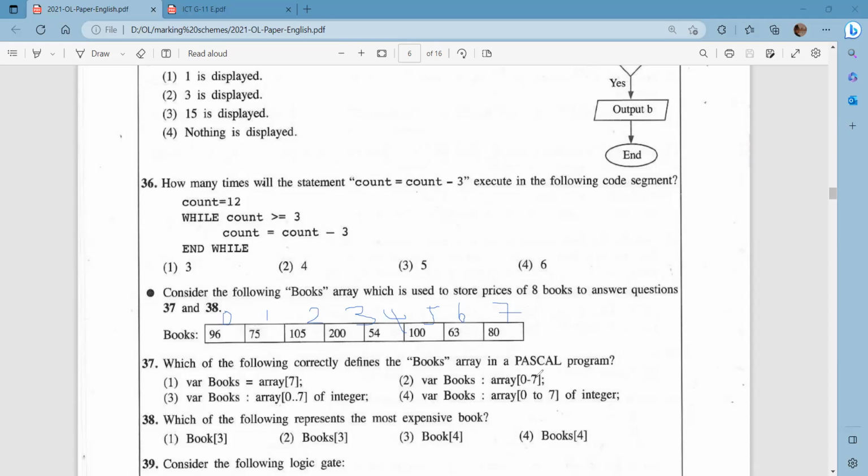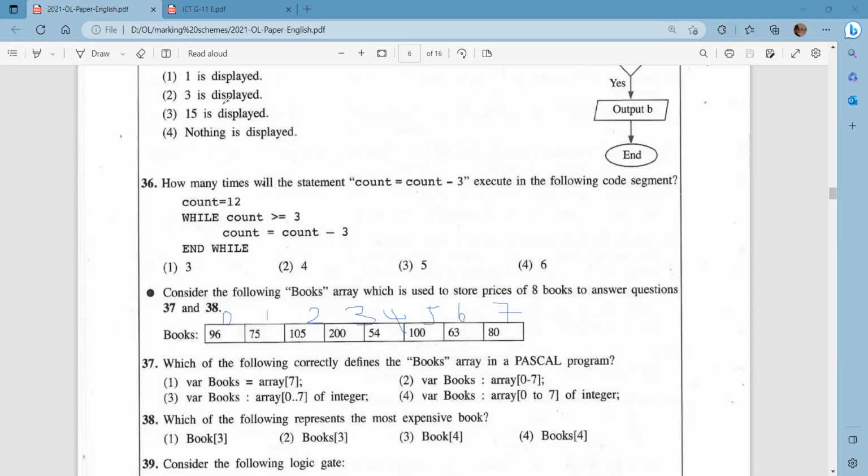But when we are going to define this book array, we are going to give it as array 0 to 7. And now what they are asking, in question number 37, is which of the following correctly defines the book array in a Pascal program?